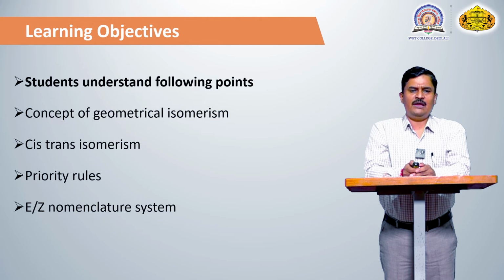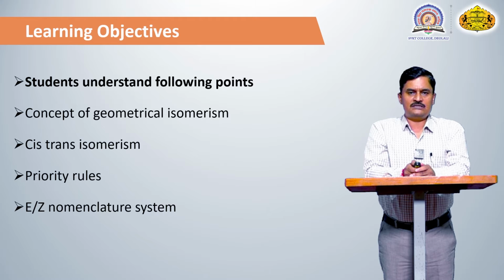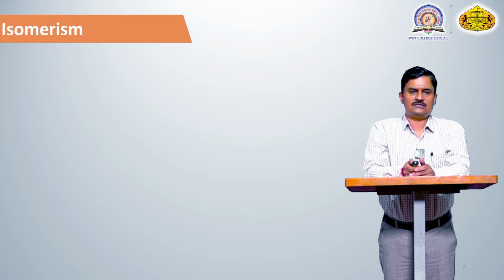Then students must learn about geometrical isomers. What is the difference between geometrical isomers and optical isomers? Which compounds give rise to geometrical isomers? Students must also learn about cis and trans isomerism, and that cis and trans isomerism also has some limitations. The priority rules we discussed in the previous lecture, and the EZ nomenclature system, must also be learned.